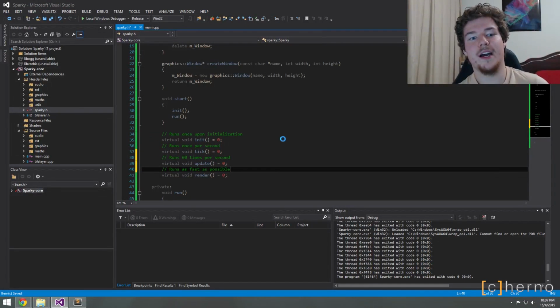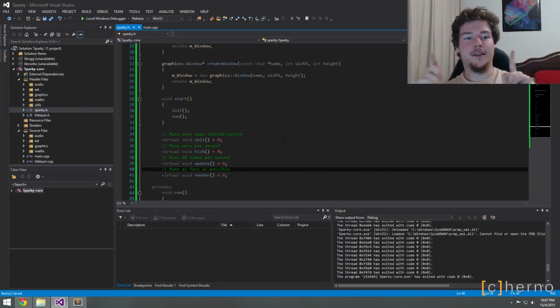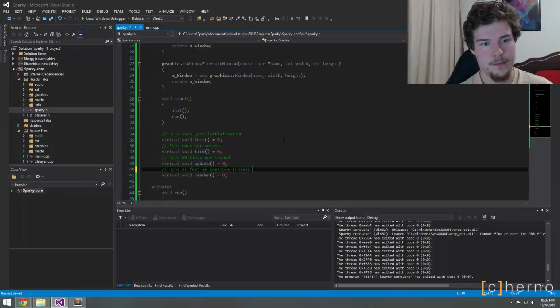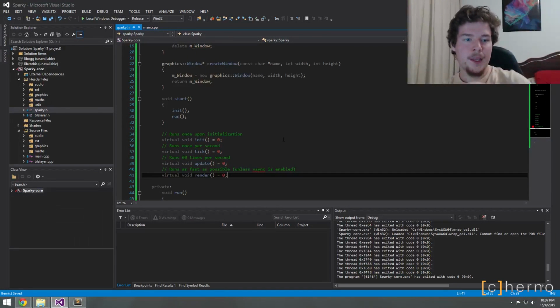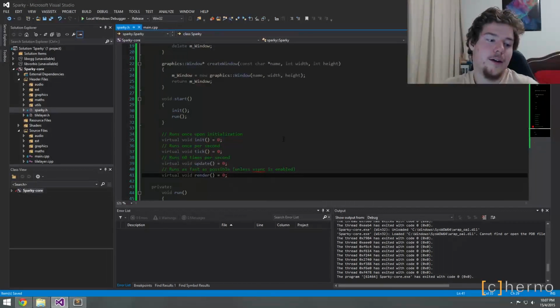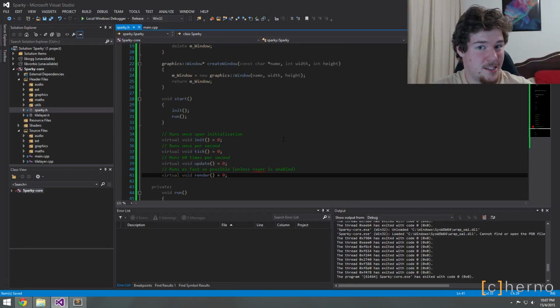It doesn't really matter if you render things in the update method or anything like that, since these aren't running on different threads at the moment.